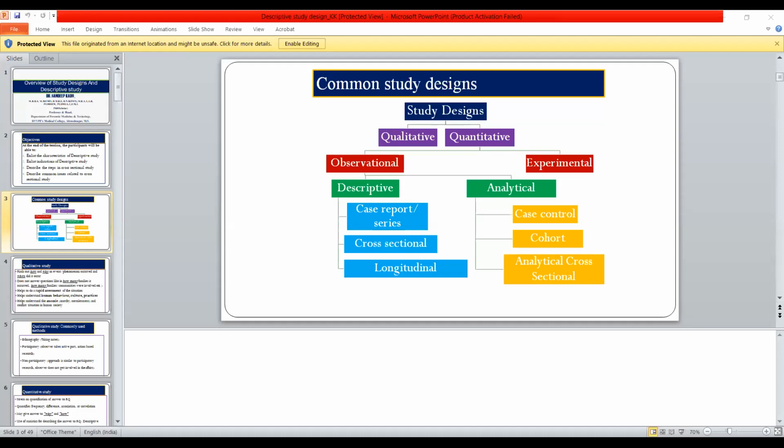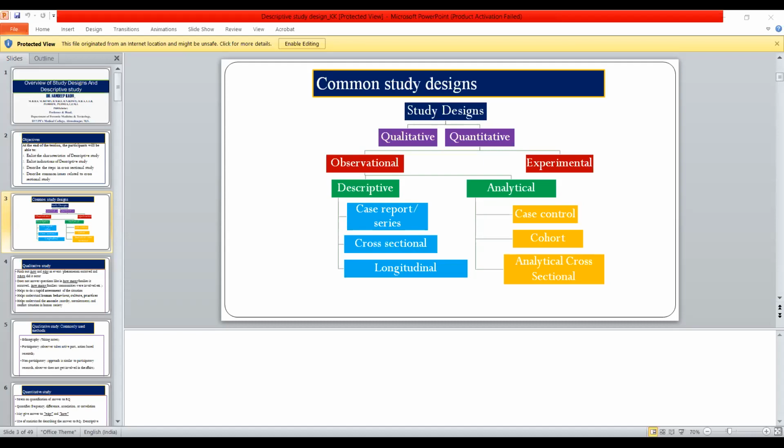The hypothesis. But the question is, is it real? You want to test that hypothesis. Then for testing the hypothesis, you have to choose the analytical type of the study. And for the analytical type of the study, there should be a comparison group. Understood? So you do the comparison. So there are three: case control, cohort, and the analytical cross-sectional.